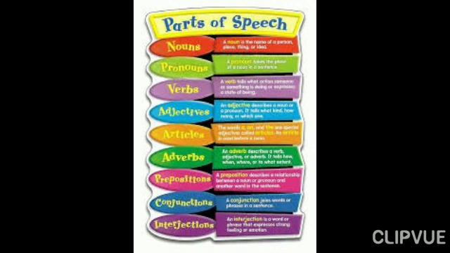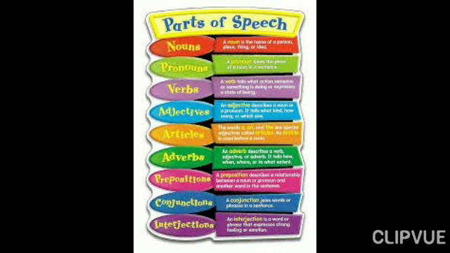Next is adjective. Describing words are called adjectives. Example, Myra is wearing a beautiful dress. Here the word beautiful is an adjective. Next is adverb. An adverb is a word that modifies a verb, an adjective or another adverb. Example, the baby slept soundly. Here the word soundly is an adverb. The children will play indoor. Here indoor is an adverb.